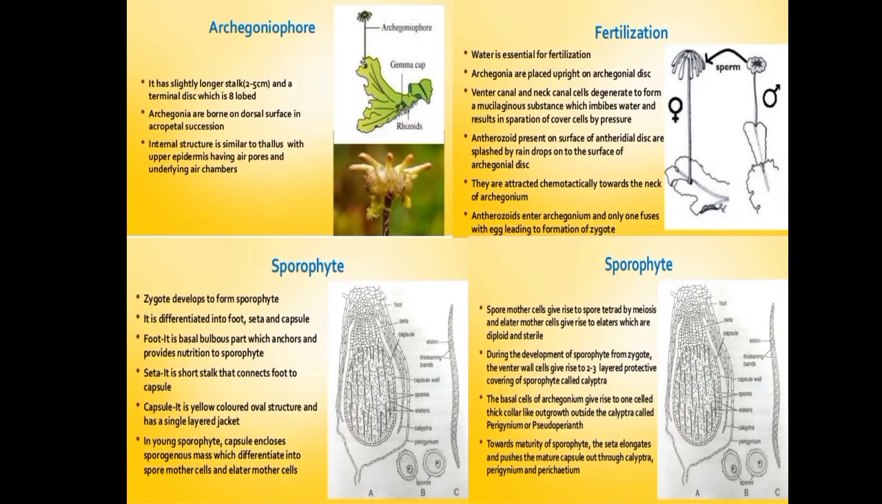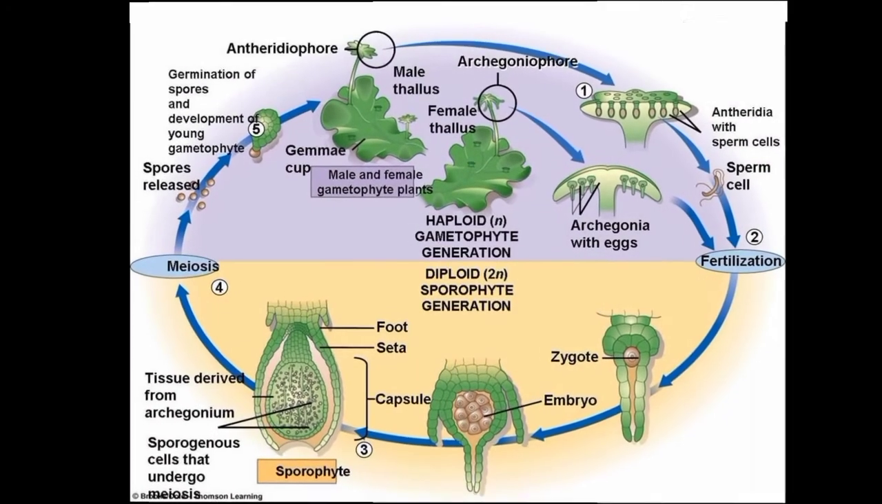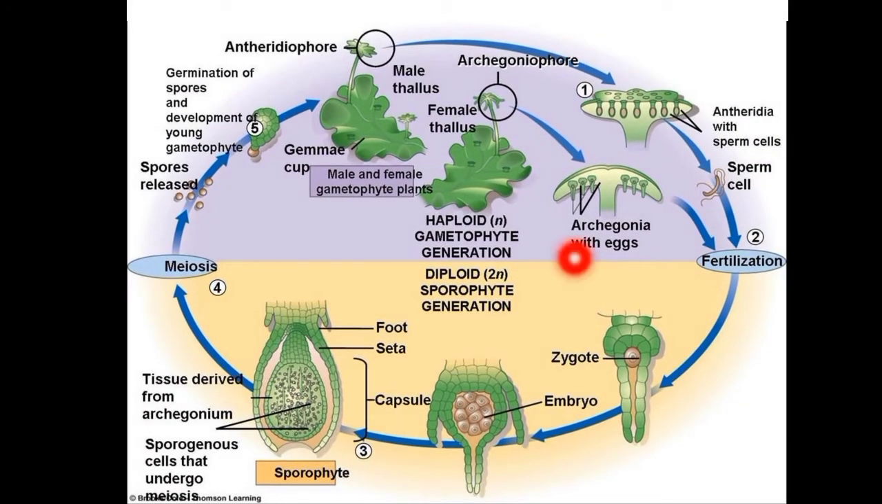Coming to the life cycle of Marchantia, Marchantia shows alternation of generation, that is, the haploid sexual and the diploid vegetative or asexual part. Alternation of generation means the gametophytic phase is there as well as the sporophytic phase. The gametophytic phase is dominant here. If the gametophytic phase is present, then only the sporophytic phase is evolved in the bryophytes.